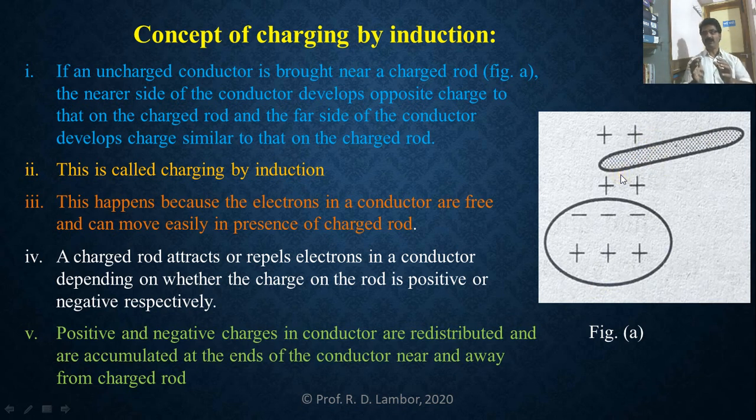When we bring any charged conductor near an uncharged conductor, just as here we took this uncharged conductor near this charged rod, the positive and negative charges in the uncharged conductor are redistributed and accumulate at the ends of the conductor. The near end accumulates negative charge and the far end accumulates positive charge. And this is nothing but charging of the conductor by induction.